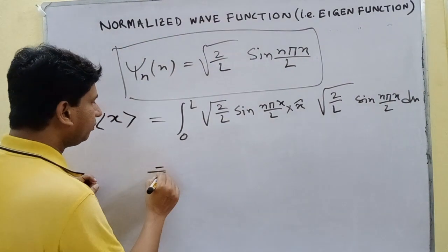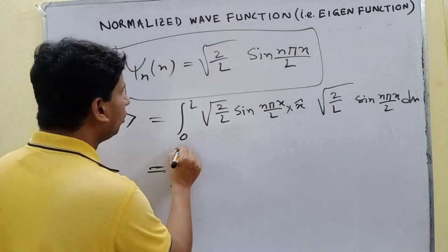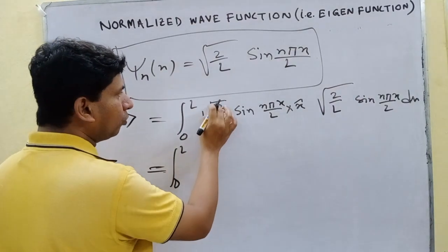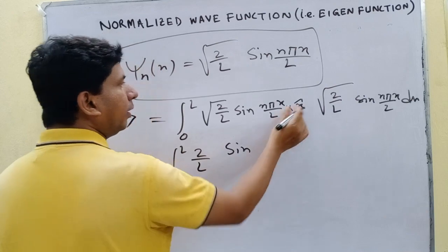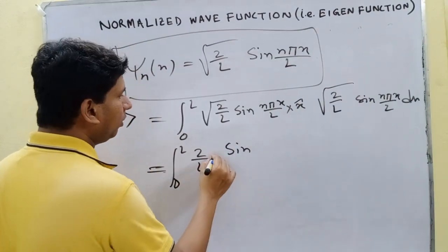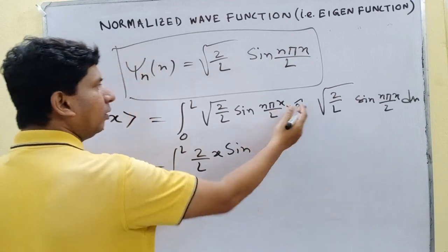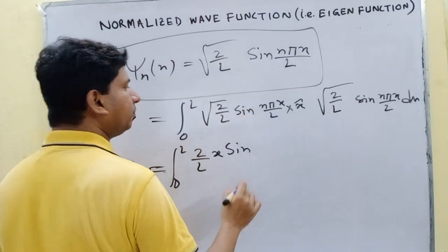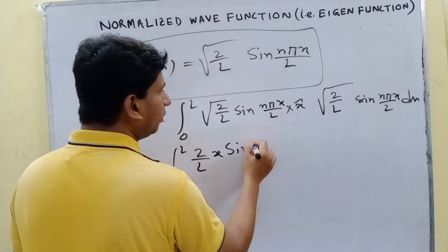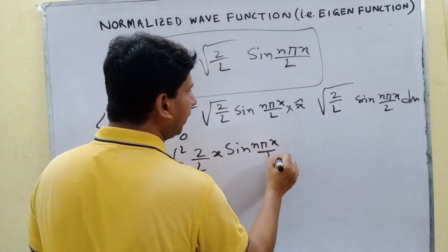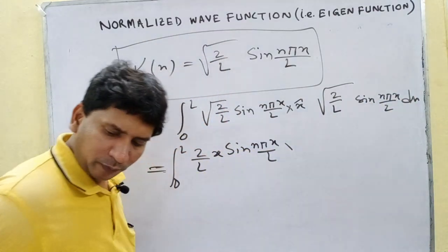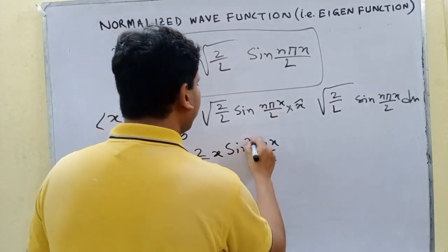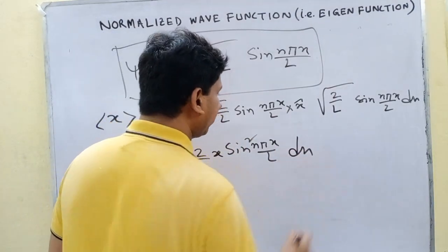Then it is equal to the integral from 0 to L of root 2 by L into root 2 by L, that means 2 by L. Then x is just a position, so we can write it outside of the sin: x, sin n pi x by L into sin n pi x by L, that means sin square, dx.